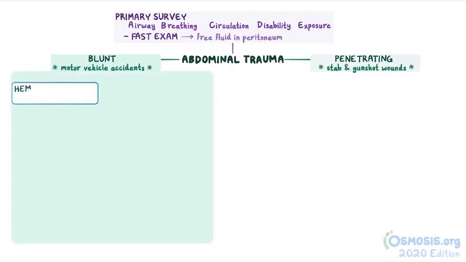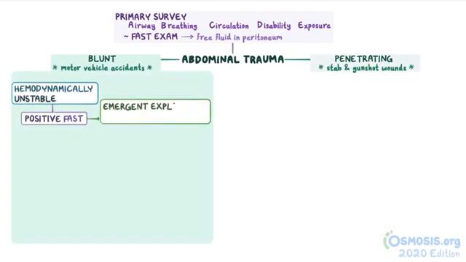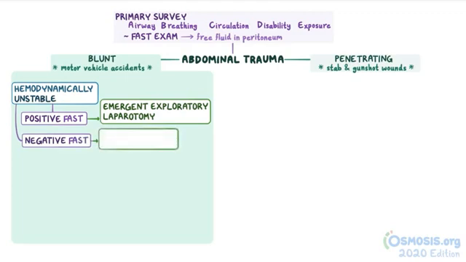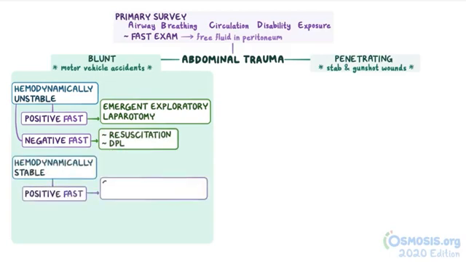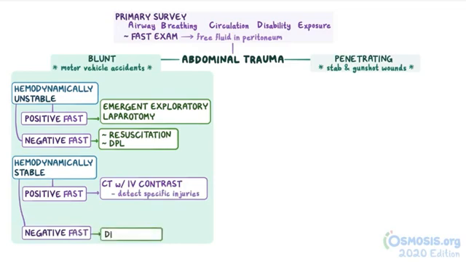In blunt trauma, a hemodynamically unstable individual with positive FAST should go for emergent exploratory laparotomy. If the individual is hemodynamically unstable but the FAST is negative or inconclusive, then resuscitation should continue, and a diagnostic peritoneal lavage or DPL is performed. If they are hemodynamically stable and the FAST is positive, a CT scan with IV contrast is performed to detect specific injuries. If the FAST is negative, then the individual can be discharged, or a CT scan may be performed depending on the clinical suspicion for injury.